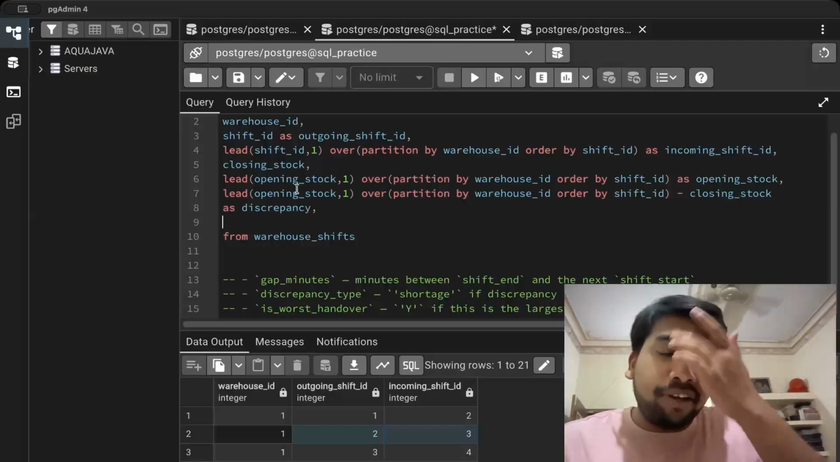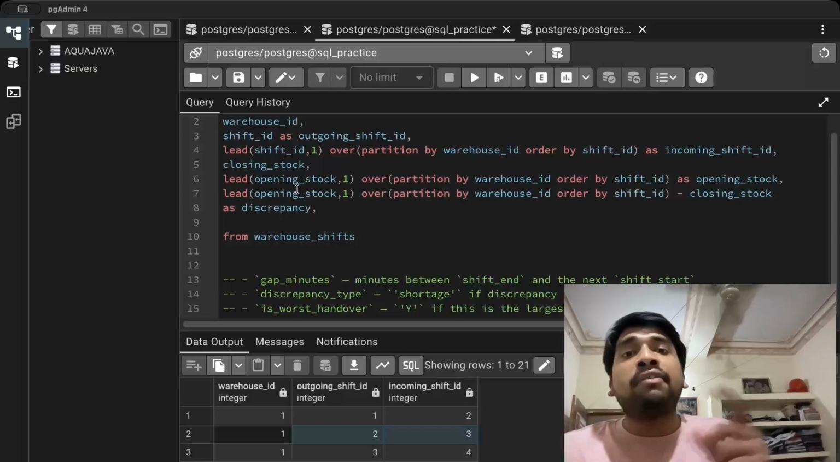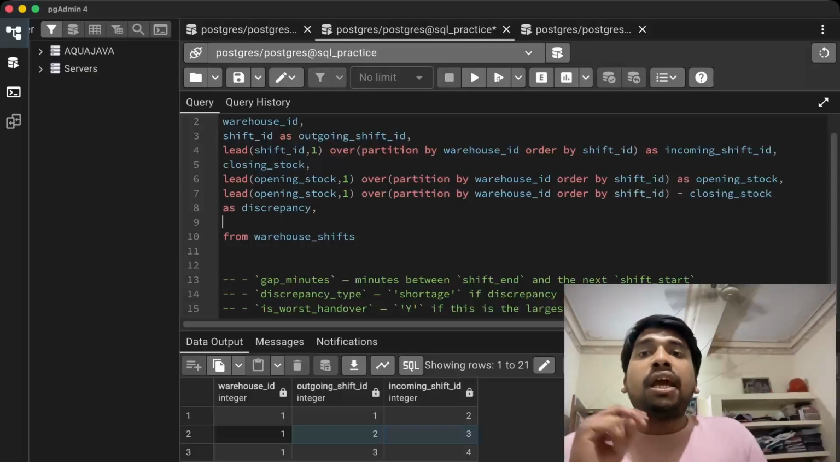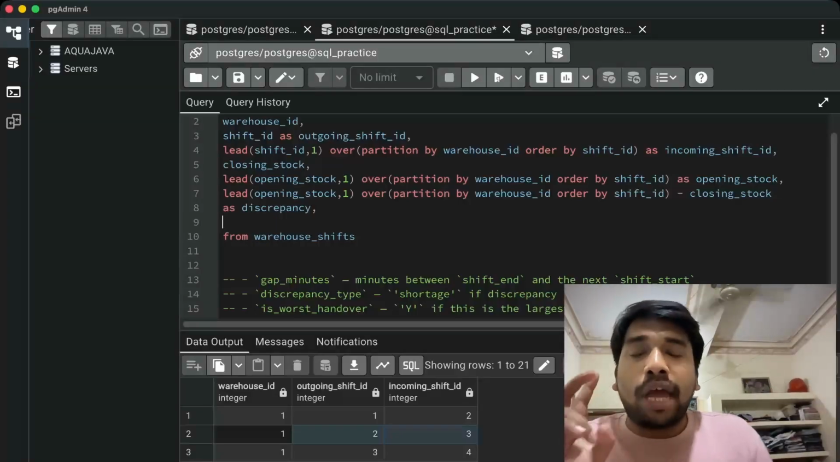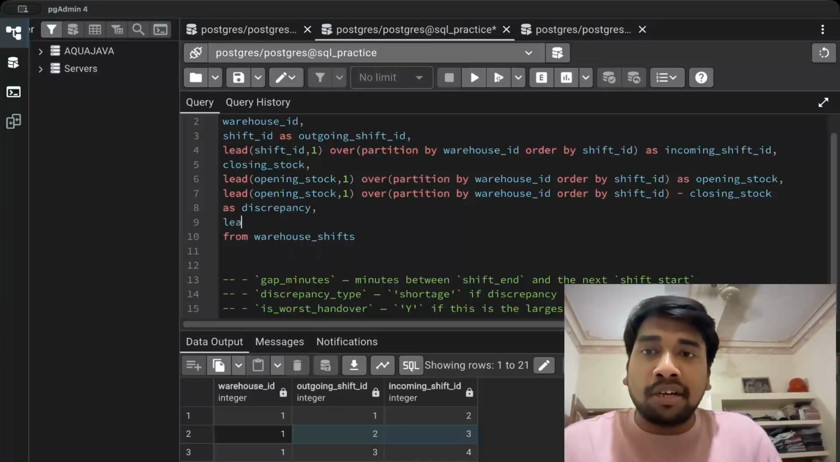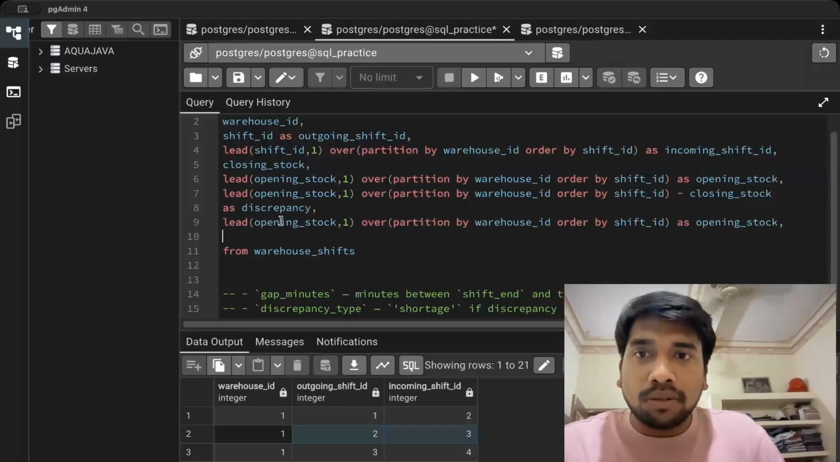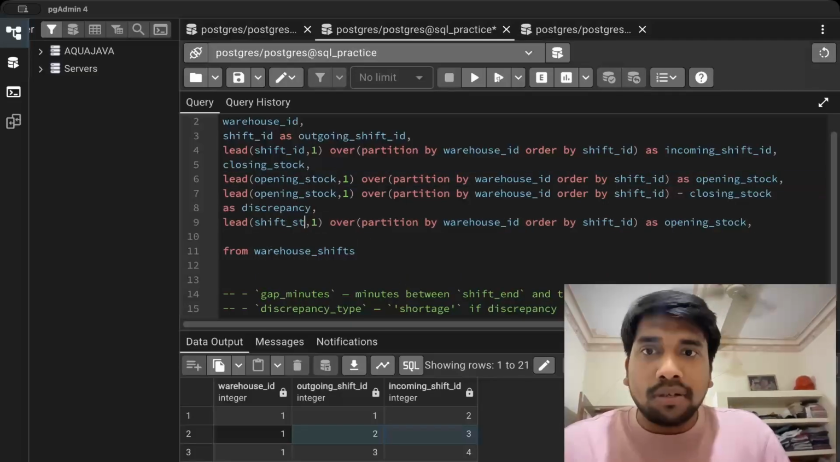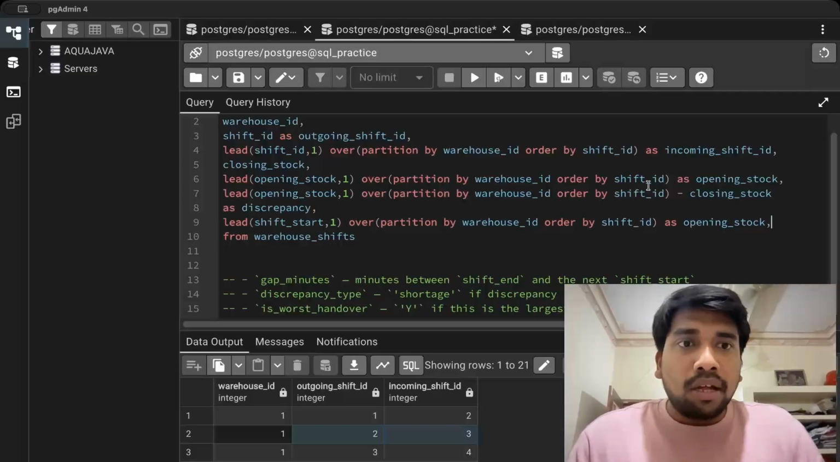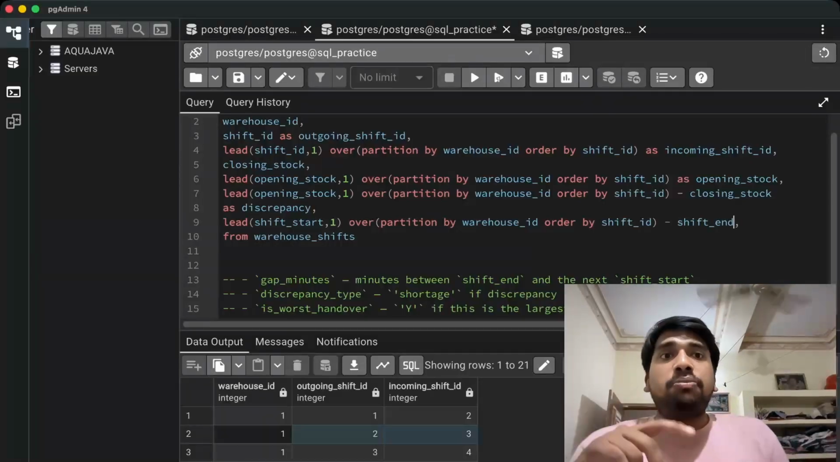We will use the same concept of lead. We will lead the next shift start timing and subtract it with the shift end timing. But here we will use a function called extract epoch. So let me first write the lead function here. Lead, we just need this only. So shift start. Now we will subtract here with the shift end. Now, with this we will get the difference between timings.